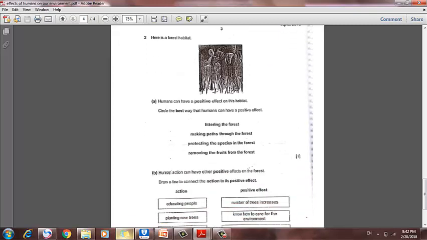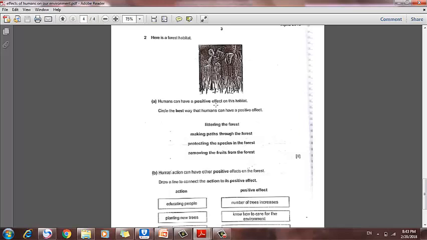Here is the forest habitat. Humans can have a positive effect on this habitat. Circle the best way that humans can have a positive effect. Littering the forest, throwing garbage in the forest; making paths through the forest, which means destroying the forest;